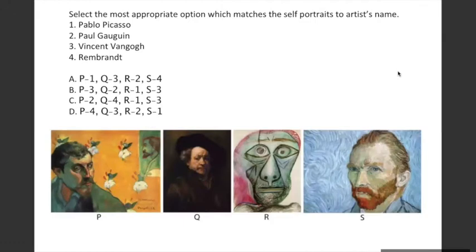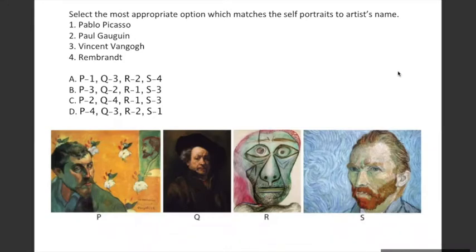In this question, please everybody take 5 minutes, or even more if you want to, 5 to 7 minutes, and search for the works of the artists that are written here. Pablo Picasso, Paul Gauguin, Vincent van Gogh, Rembrandt. Just do a quick Google search.